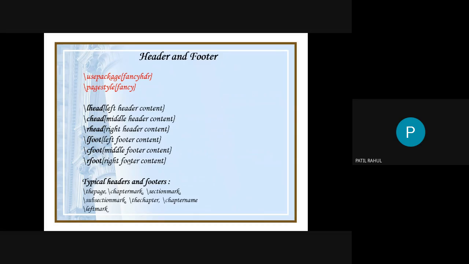L head means left header content, C means center, R means the right side. Okay, so these are the headers, and the following three instructions are regarding the footers. Typical headers and footers are also available.